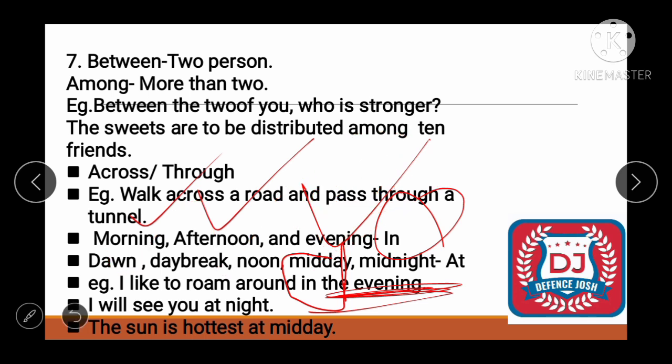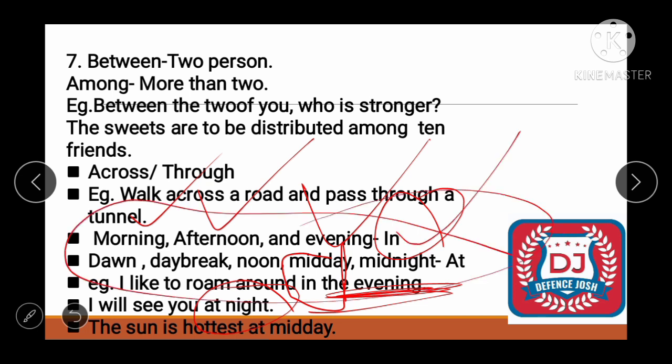All right, next one is I'll see you at night. I say I'll see you at night. Okay, at night. Next one is the sun is hottest at midday. You can see here where we use in, where we use at.